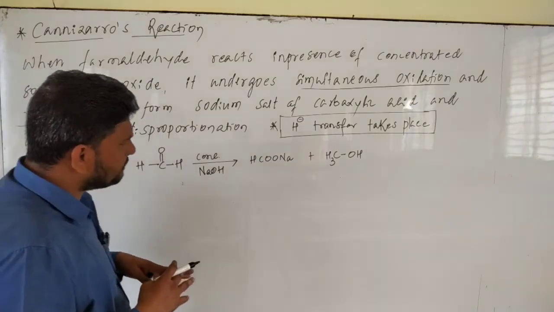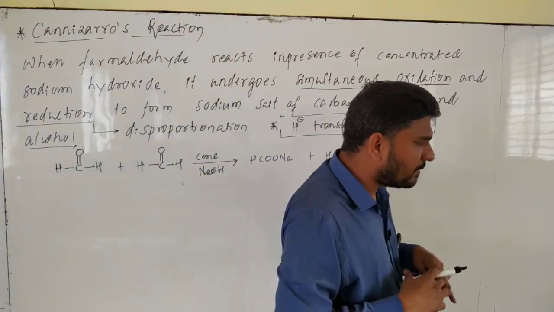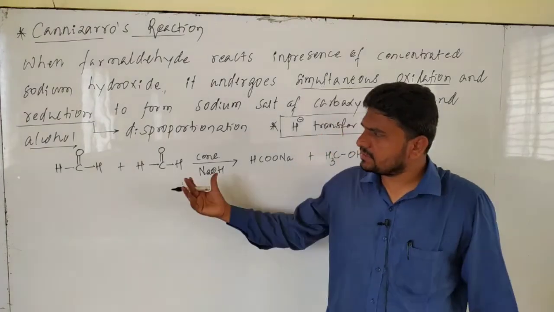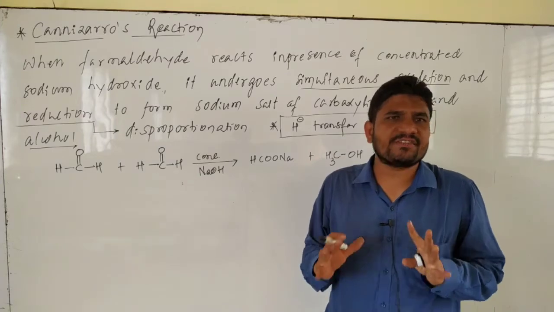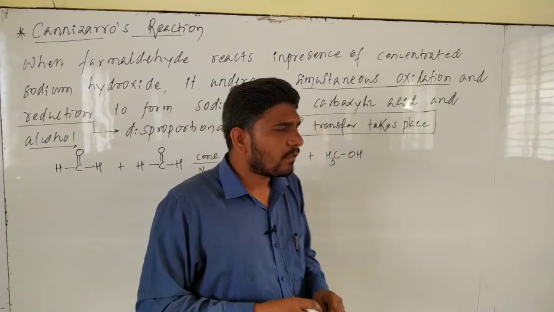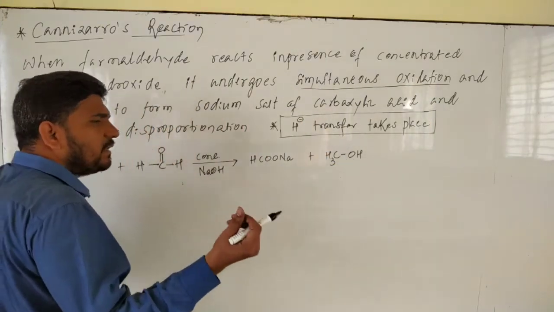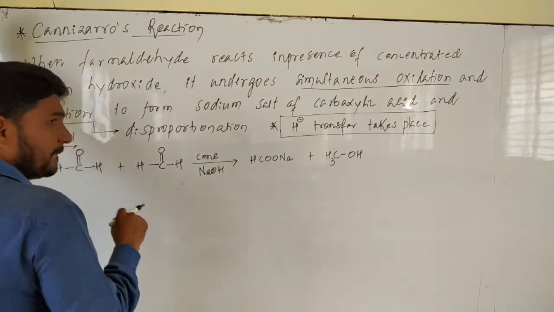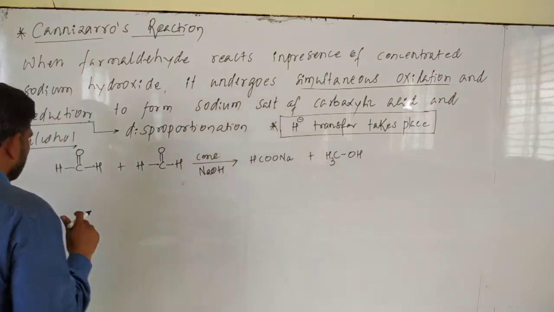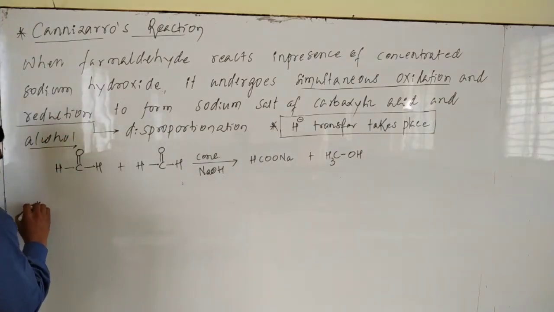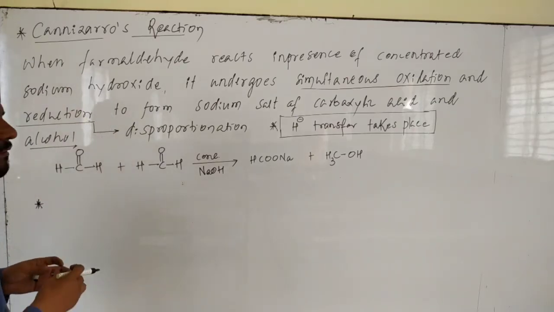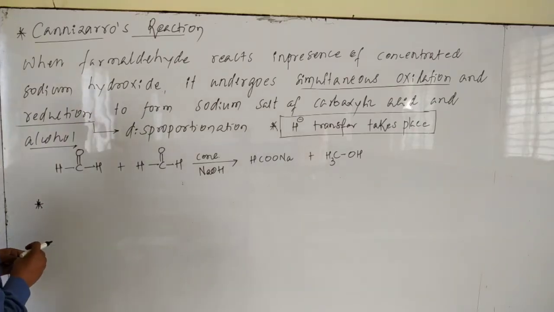Actually, for the point of syllabus, there is no mechanism. You need to remember this one. This itself is enough. Even though I will explain the mechanism in only one or two steps, to make you understand more. See, actually what happens, if you remember this one, same thing will happen when you take an aldehyde which doesn't contain alpha hydrogen.